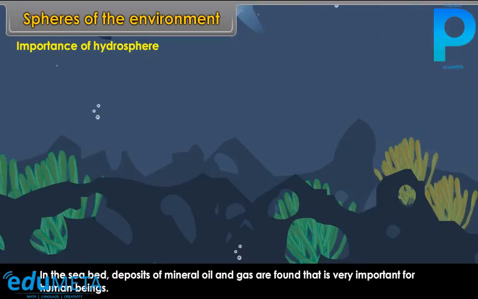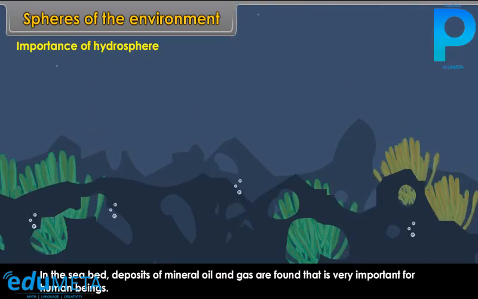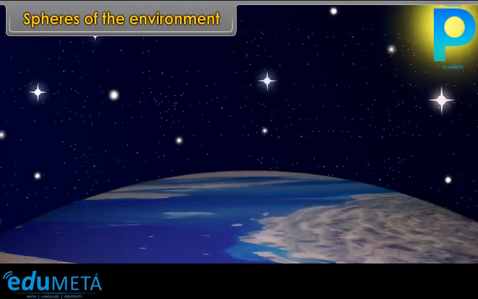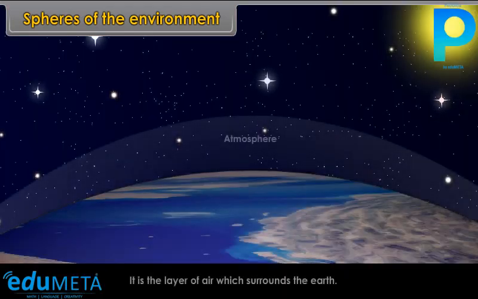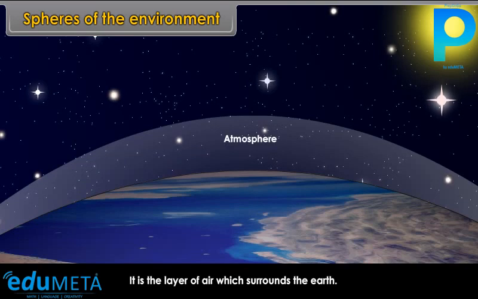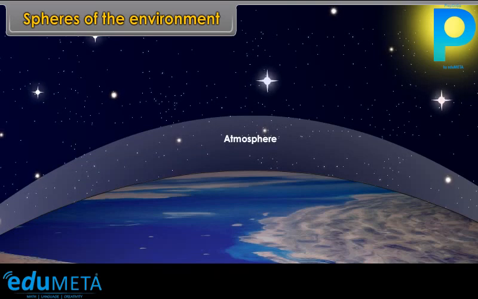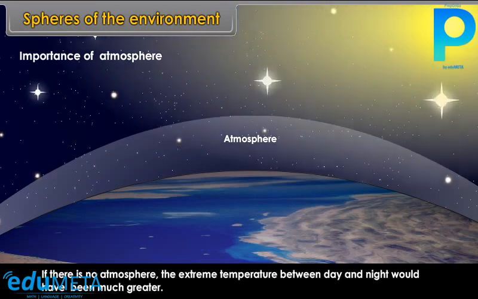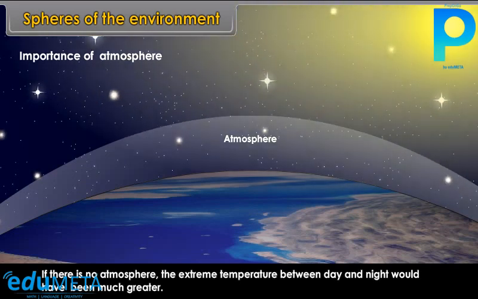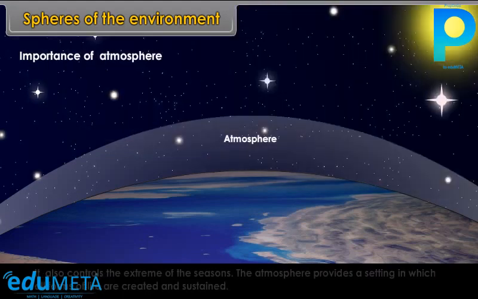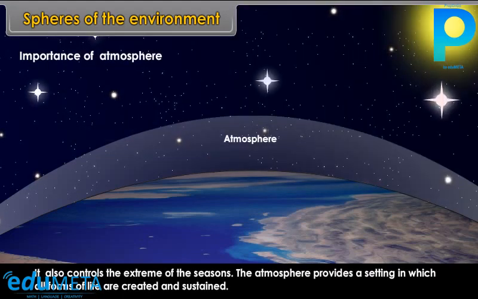Atmosphere. It is the layer of air which surrounds the Earth. Importance of atmosphere. If there is no atmosphere, the extreme temperature between day and night would have been much greater. It also controls the extreme of the seasons. The atmosphere provides a setting in which all forms of life are created and sustained.